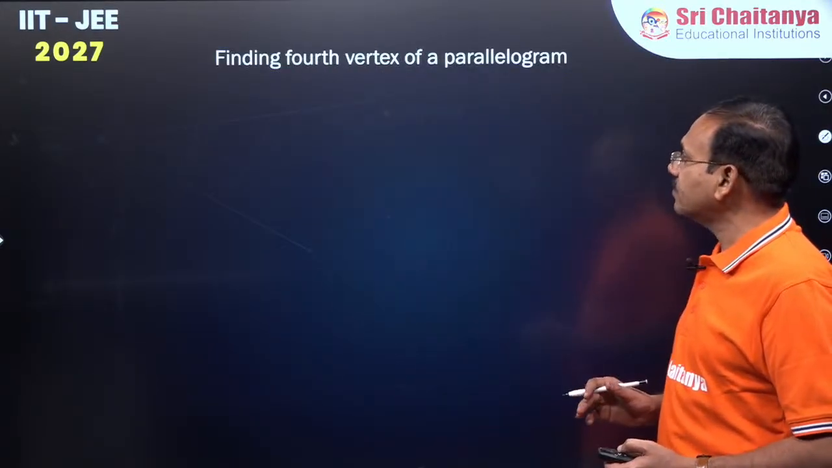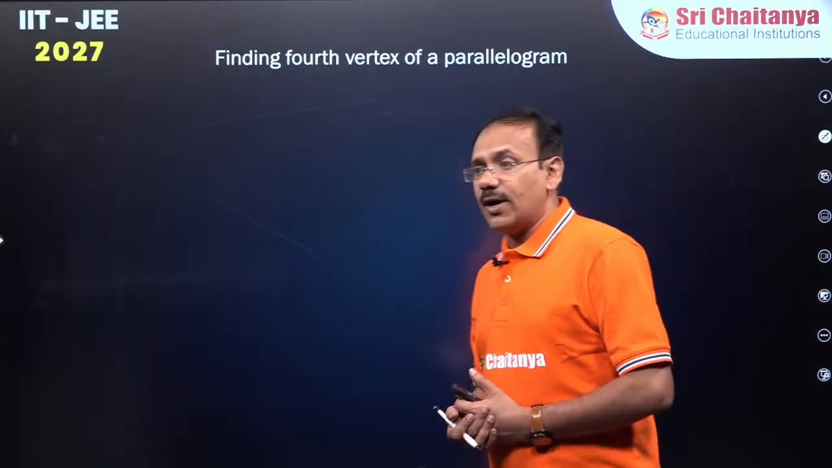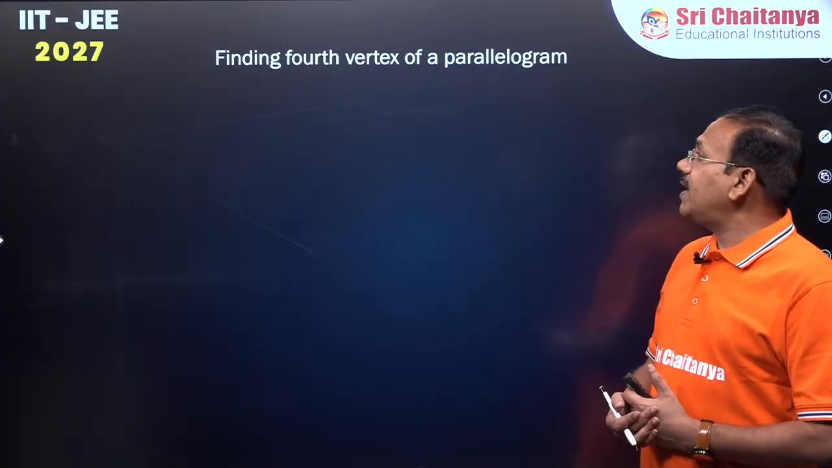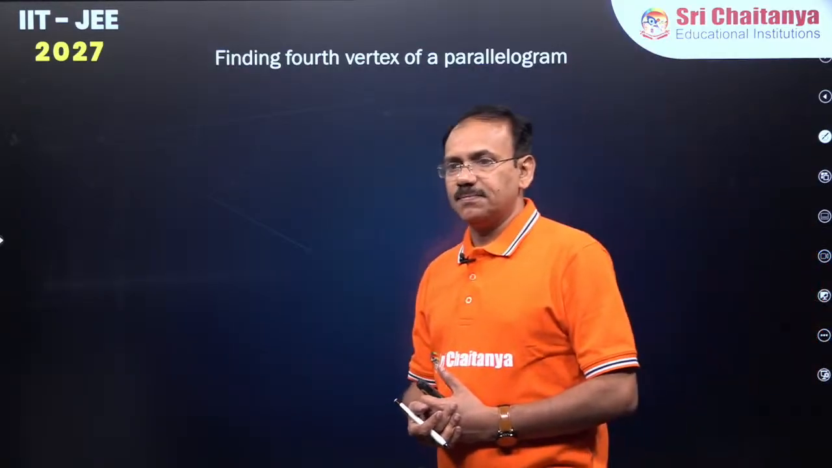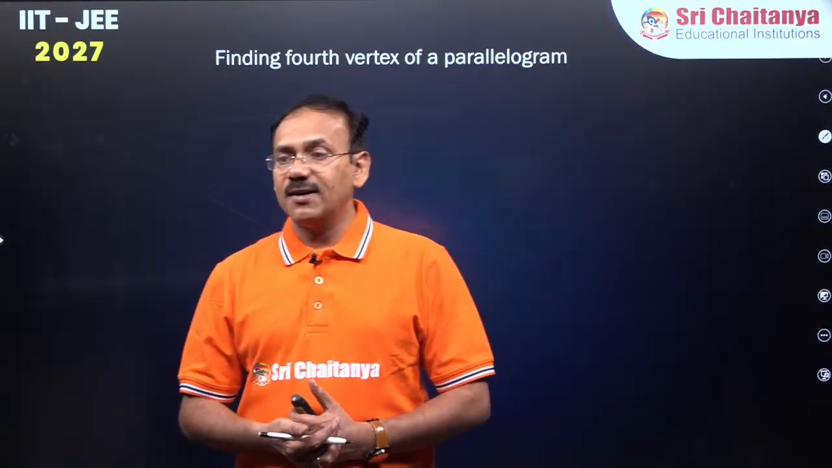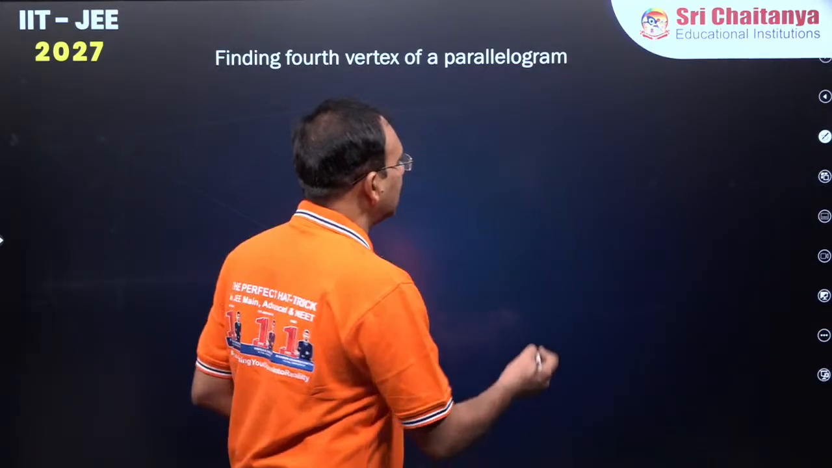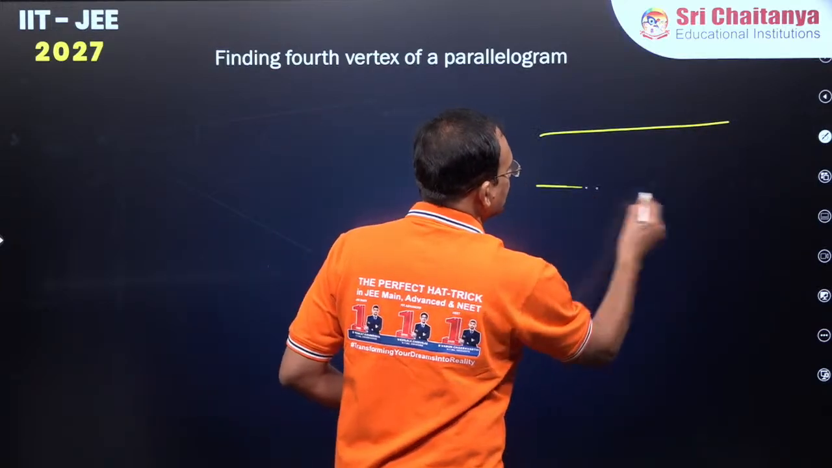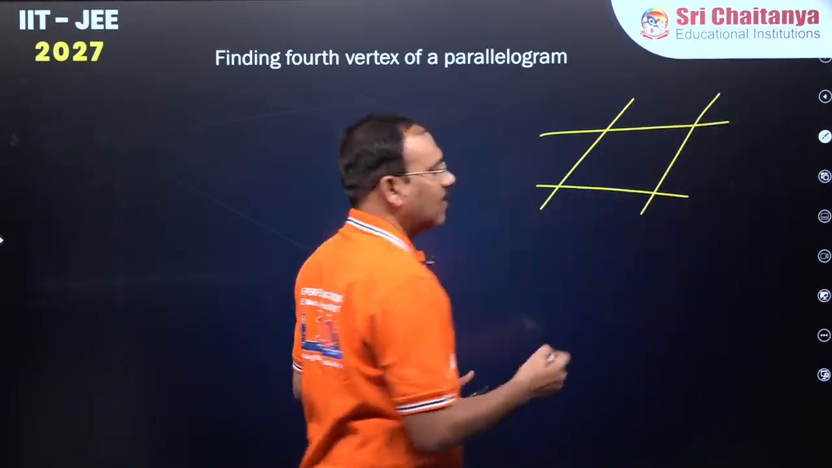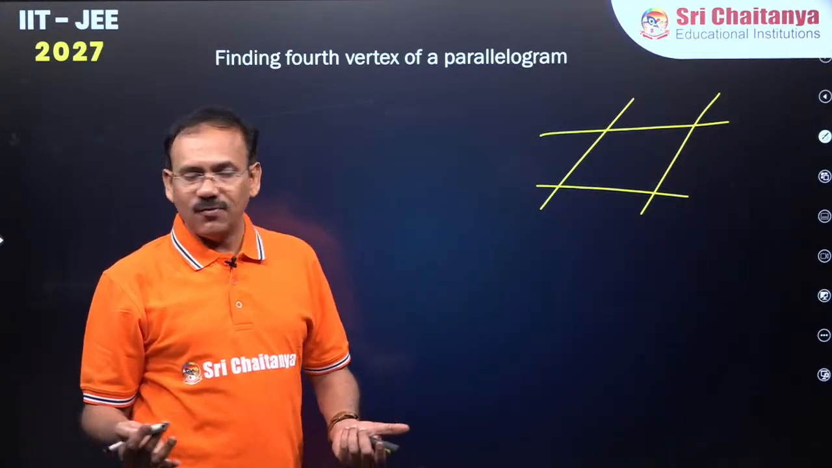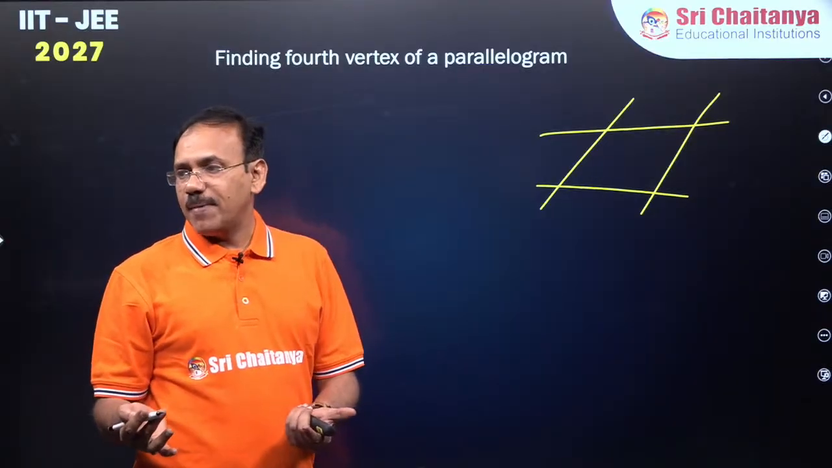Next, very, very important one. Finding the fourth vertex of a parallelogram. Guys, what is a parallelogram? What is the simple definition of a parallelogram? Can anyone in the class say? Parallelogram is simply a figure formed between two sets of parallel lines. That's all. Parallelogram is a figure formed between two sets of parallel lines.